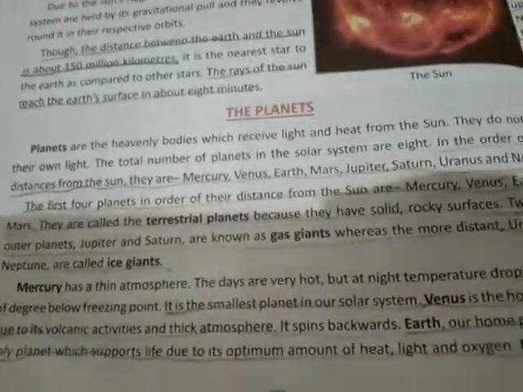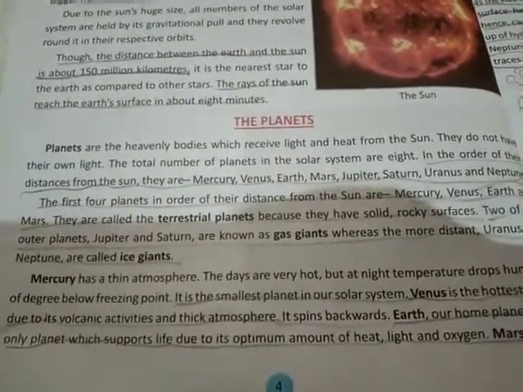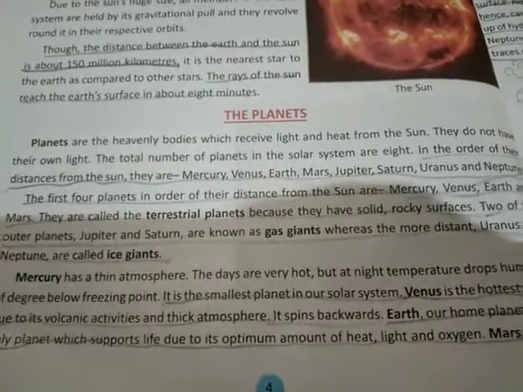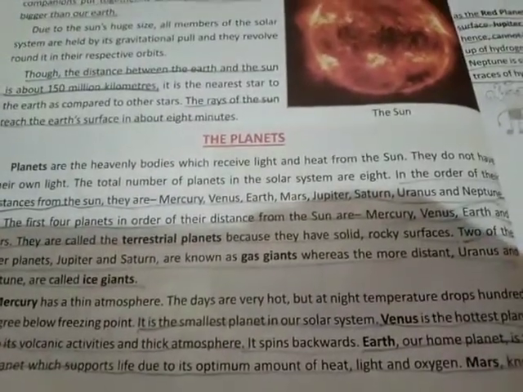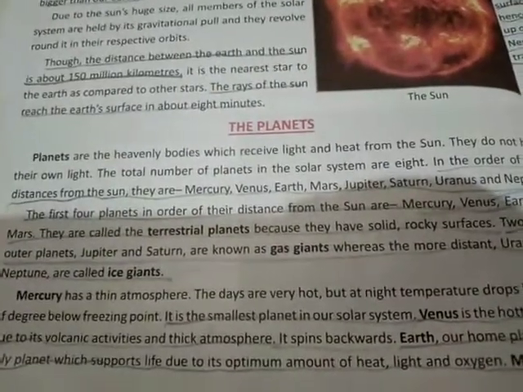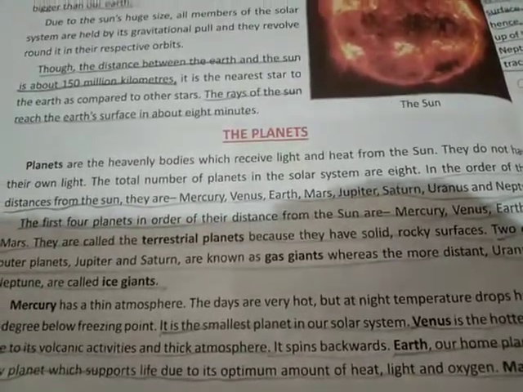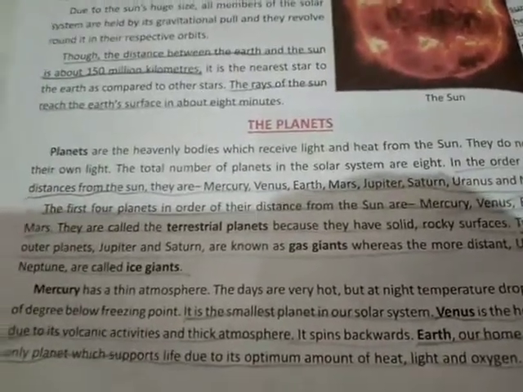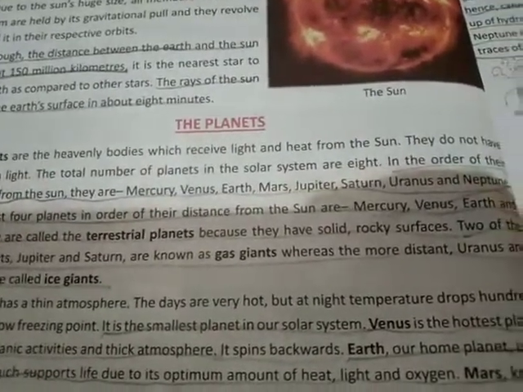Now the planets. Planets are the heavenly bodies which receive light and heat from the sun. So planets do not generate their own heat and light. They receive light and heat from the sun. They do not have their own light, like our earth. Do you think earth has its own light? No.